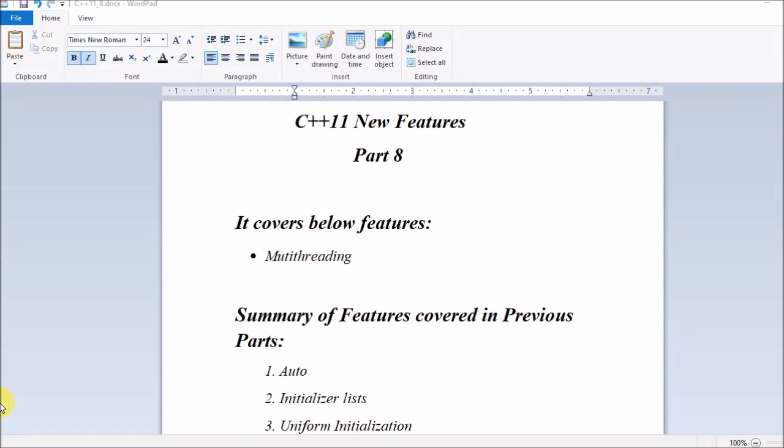Hi guys, I will be starting with the last lecture of the session, that is C++11 New Features Part 8. So guys, I will be covering a very important feature, and that is multi-threading.